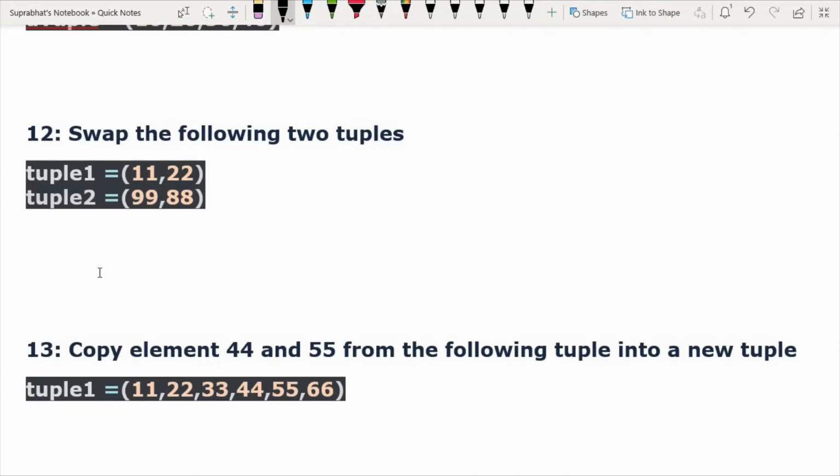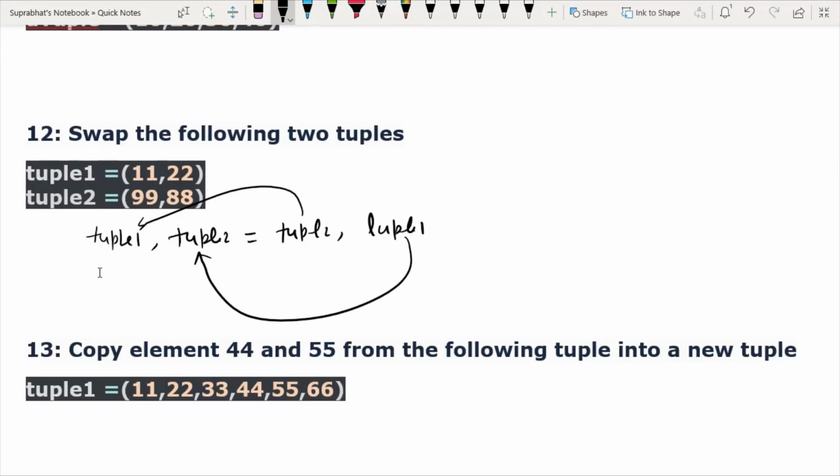Tuple 1 contains 11, 22. I will write code like tuple 1 comma tuple 2 equal to tuple 2 comma tuple 1. So what will this line of code do? It will assign tuple 2 value into tuple 1 and tuple 1 value is assigned to tuple 2. Understand?